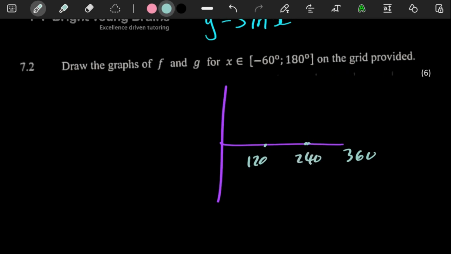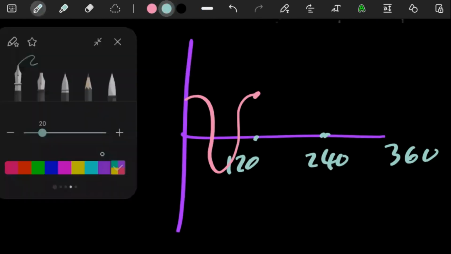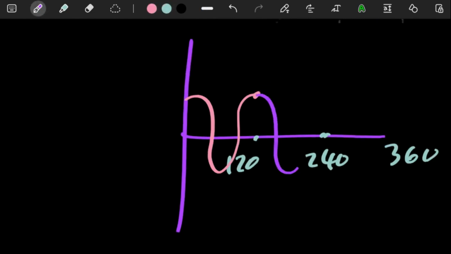Meaning after every 120 degrees, you should expect to see a full cosine graph. So you would have something like this, then another cosine graph, and then another cosine graph like that. Obviously this is not to scale, but I think you get the idea.